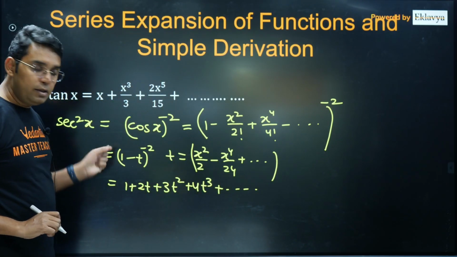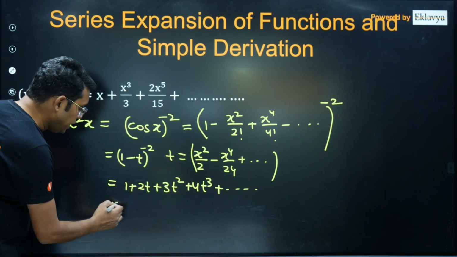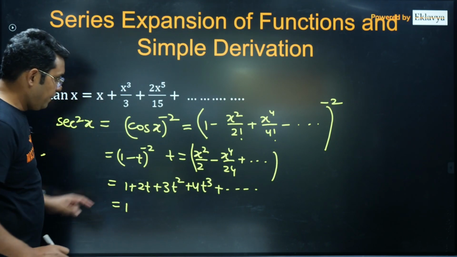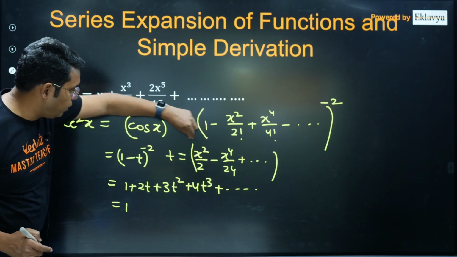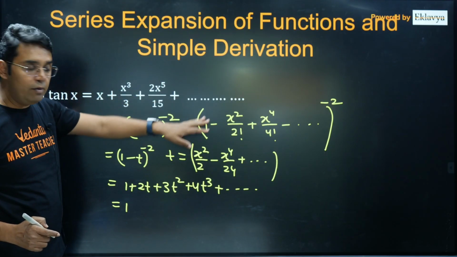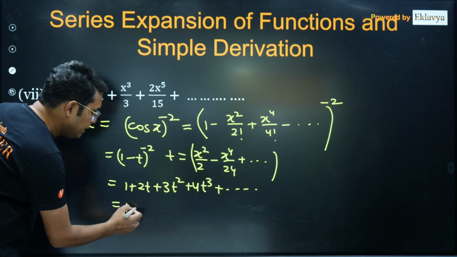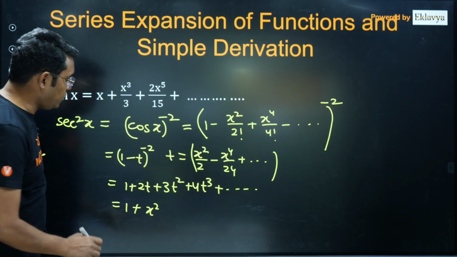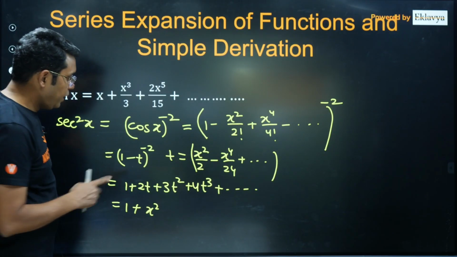Now I'll put the value of t in 2t, 3t square and so on, and I'll try to see what terms of x square I can get. So 1 here, and for x square I think I can only expect x square from t only, because in t square it will be at least x power 4. So 2t, if you do, I think it becomes 1 plus x square, 2 into this thing x square, and then I need to know the x power 4 term.